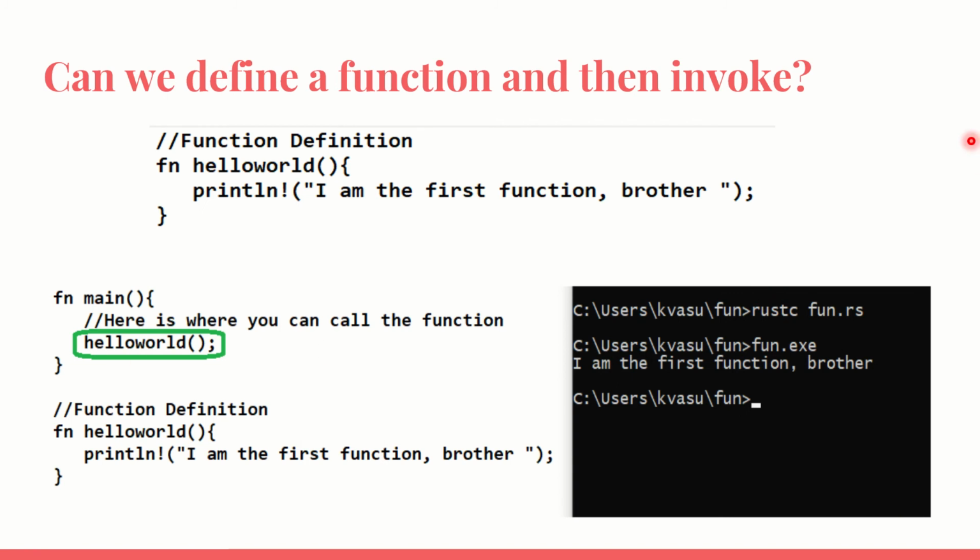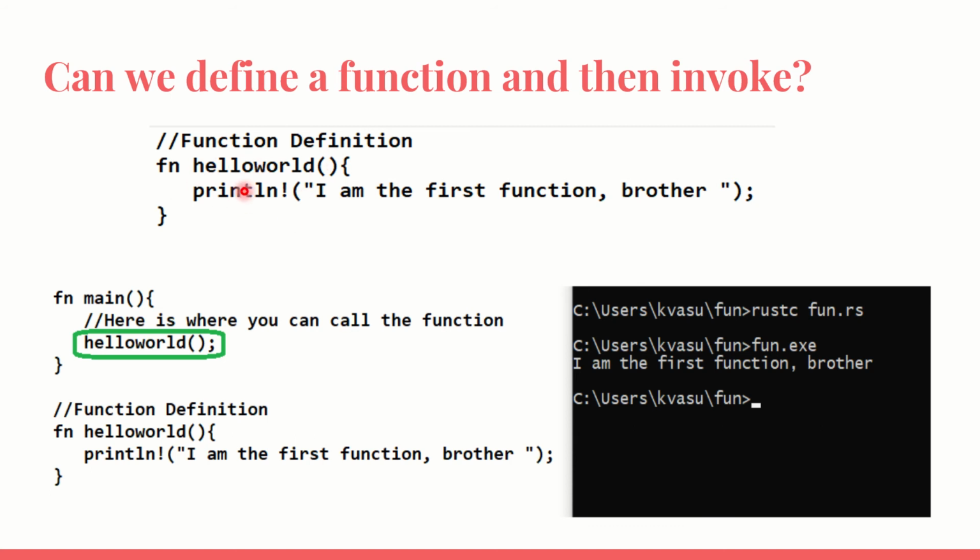Now we are going to first define a function, and we are going to invoke the function in the same code. Now what are we going to do? First we will go ahead to the function definition part. Function hello world, println I am the first function brother. So if you see here, I have defined a function by name hello world, and inside that I have got something to print, and this is the name of the function. Now I have defined the function very clearly.